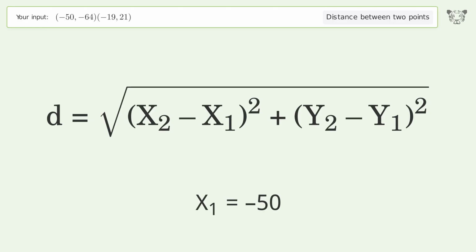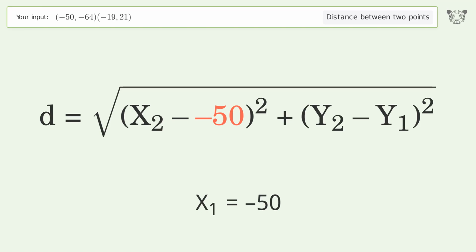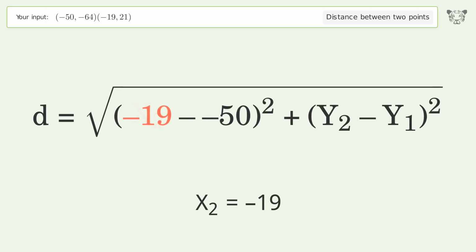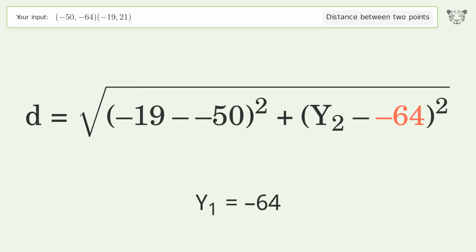x1 equals -50. x2 equals -19. y1 equals -64. y2 equals 21.